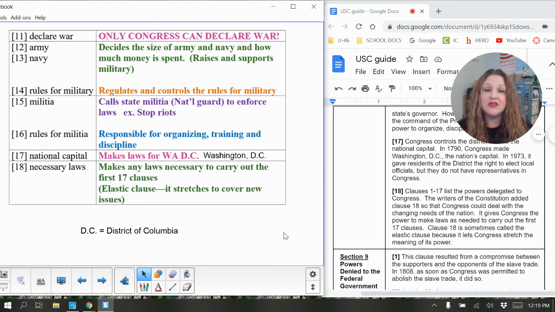And again, this is something that I've talked about before with the Constitution, and the beauty of the Constitution is that we can make it adapt to our changing world, our changing country, and things that come up, so we can fix it to the way that we need to. So it works for us in the current time period. And of course, we couldn't list every possible scenario of things that are going to happen in our country. And so that's why it's important to have a clause like 18 in there that gives the power to make those changes.